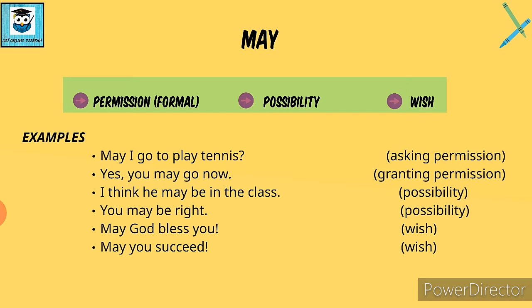Okay. The next one is, I think he may be in the class. Now here I am making a guess. I'm not sure whether he is there in the class or not, but I am just assuming, or I am just giving a probability that maybe he is in the class.